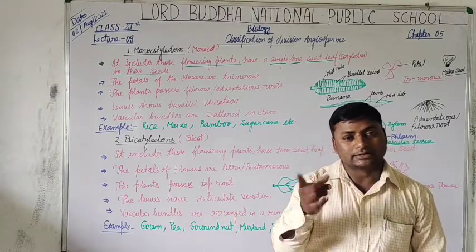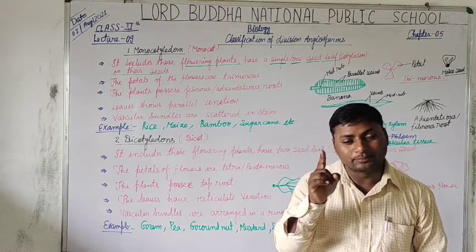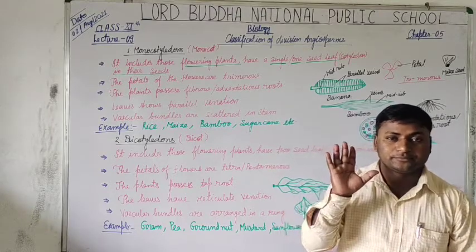Single cotyledon, single seed leaf in each paddy seed.